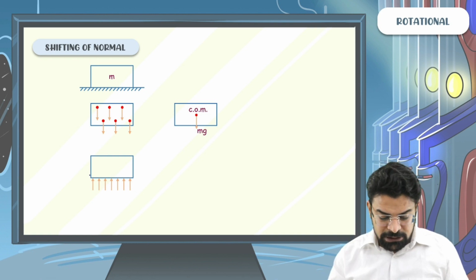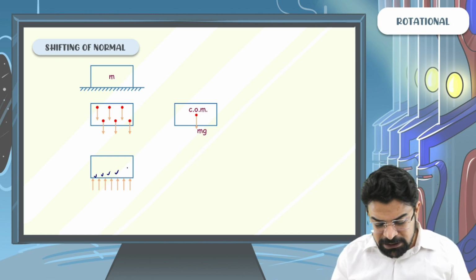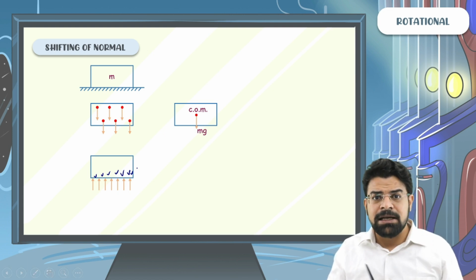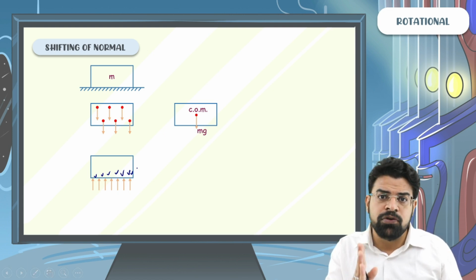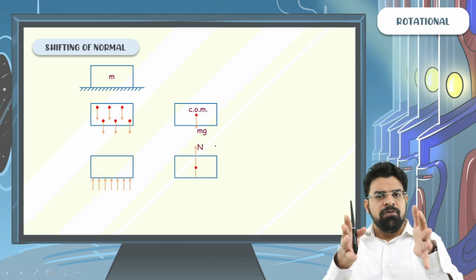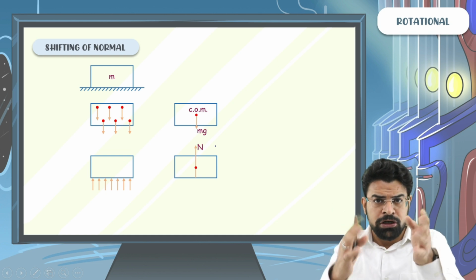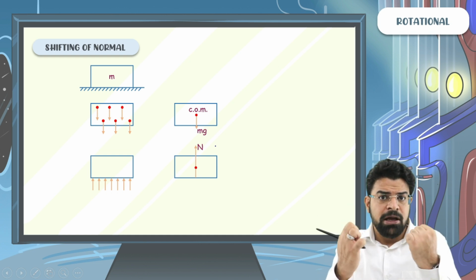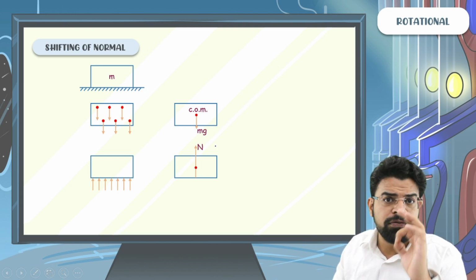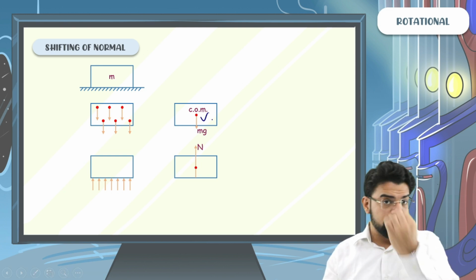Now, since the force of normal is balanced uniformly everywhere, we can say that the line of action of this force of normal also passes through the center of mass. So when we have a rectangular block placed on the table, the force of gravity acts on every point, and we say that its line of action can be taken to pass through the center of mass.